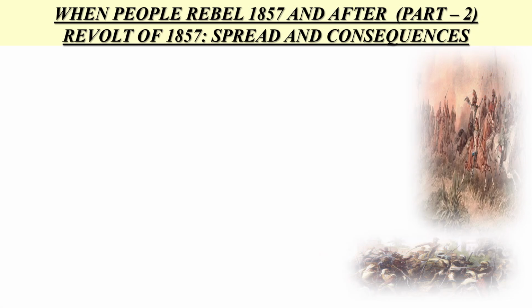When People Rebel 1857 and After is the fifth chapter of NCERT History Class 8. Part 2 will focus on the spread and consequences of the revolt of 1857. In 1857, accumulated grievances erupted into a powerful uprising that challenged the company rule.